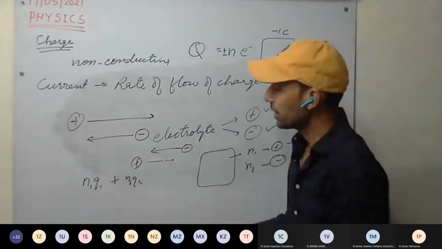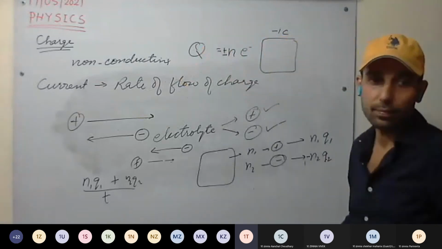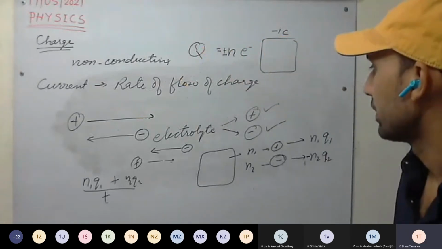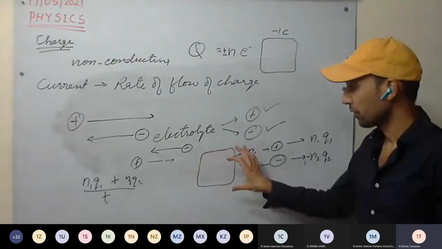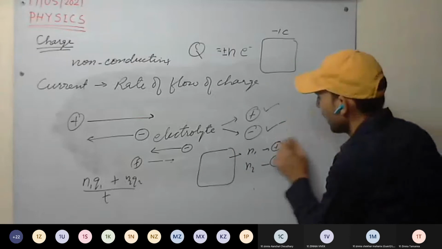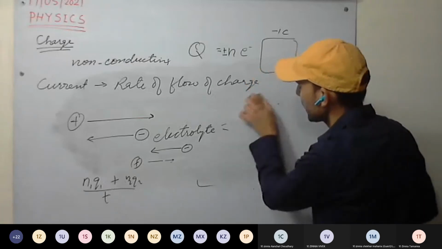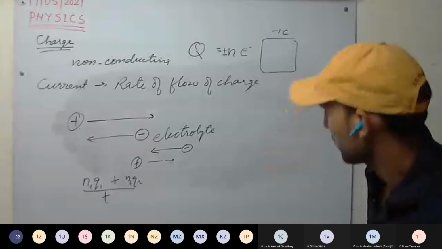Now current will be that divided by T. Sir, please can you explain this N1Q1 equation again? Okay, see here, for example, we are having the electrolyte. So electrolyte is having N1 positive ions, that is, number of positive ion charge.